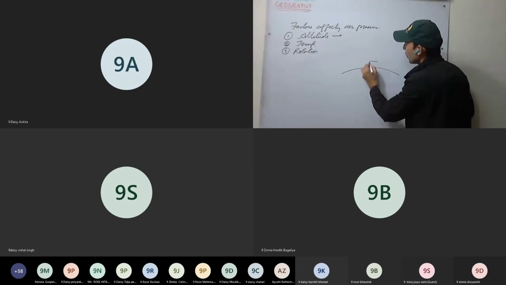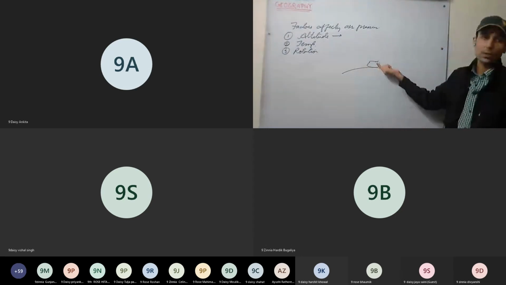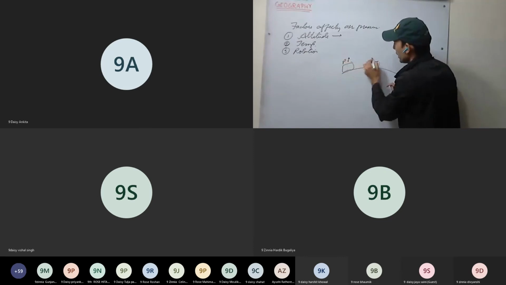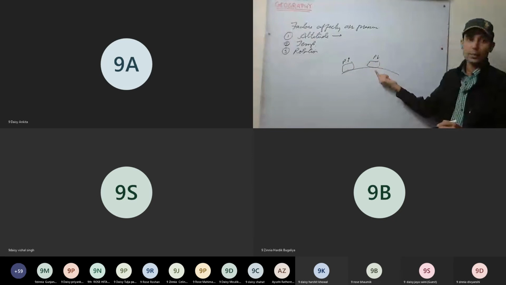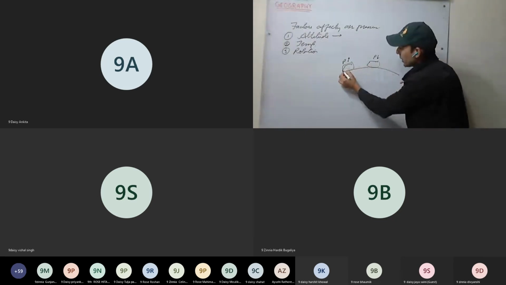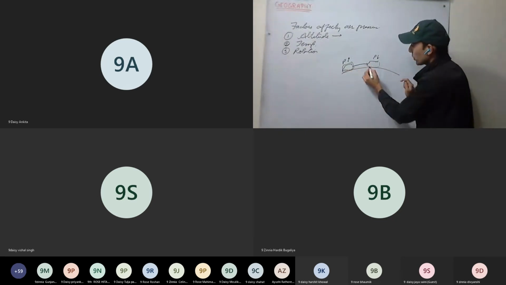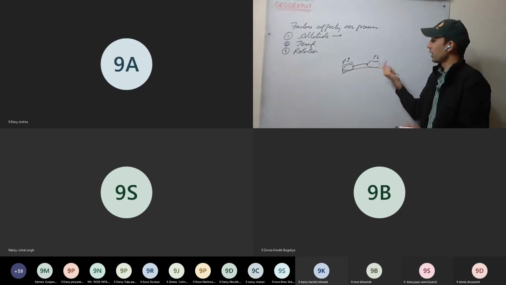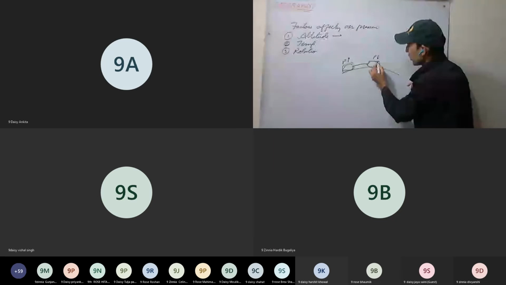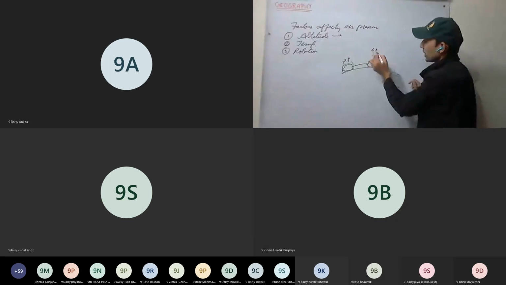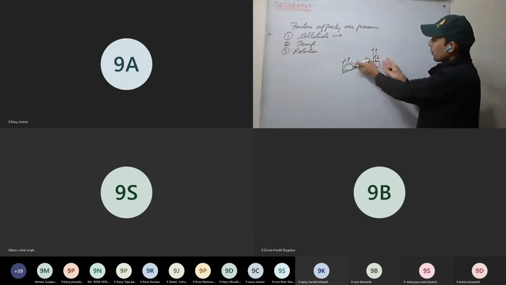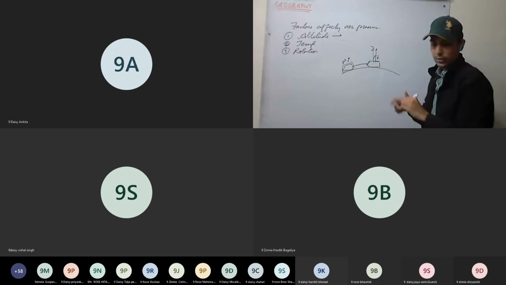Now see here. For example, here the pressure is low as compared to the surrounding area. Here pressure is high, here pressure is low. So what will happen? As the pressure is low, the air from here starts to move towards the low pressure area. As the surrounding air comes and piles up there, this air starts to rise up.